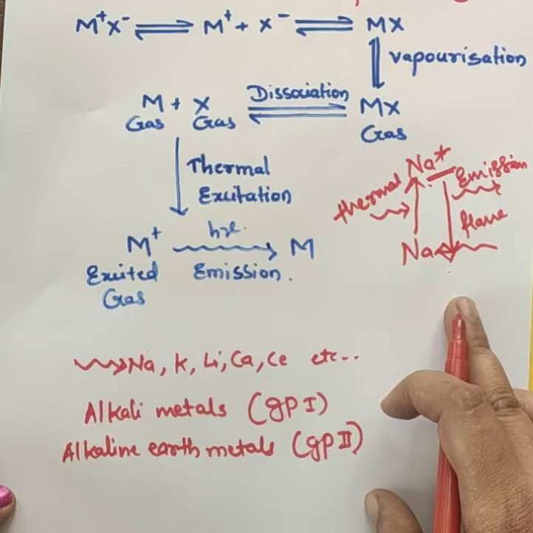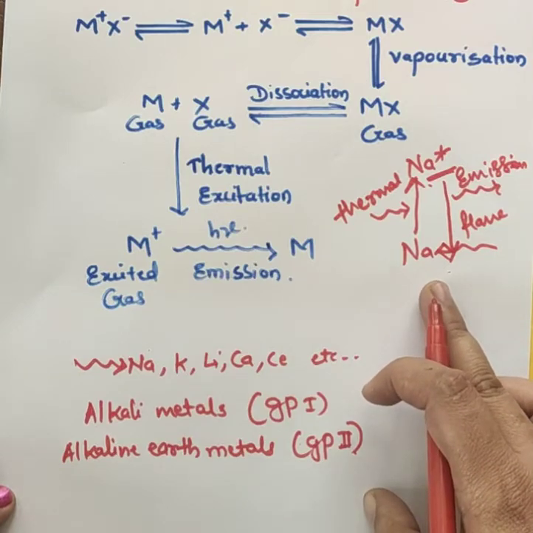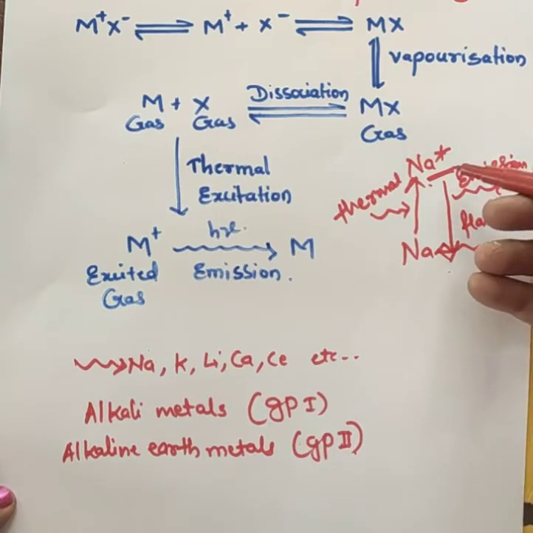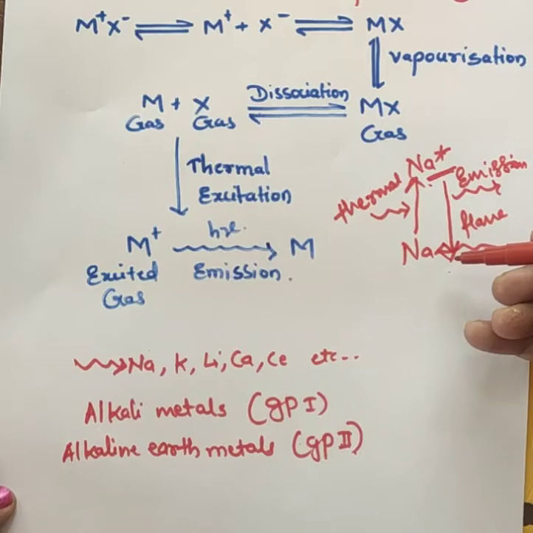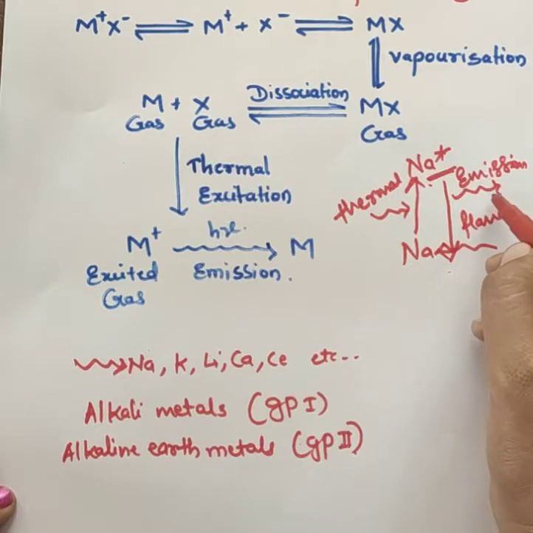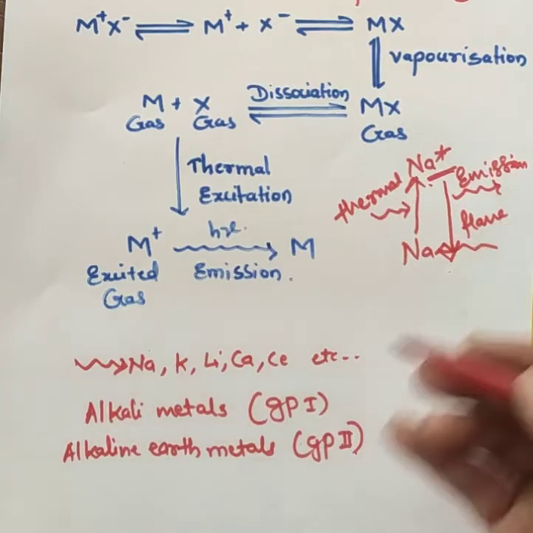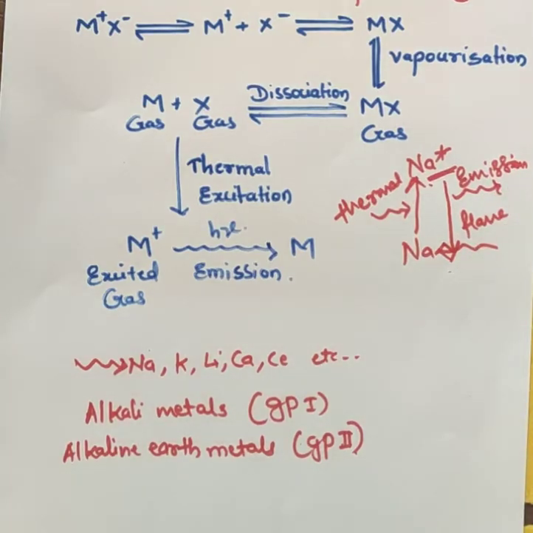Atomic absorption spectroscopy or atomic absorption technique. While here there will be an emission of radiation when the excited element comes back to its lower energy state to attain stability. This emitted radiation will be measured by using the emission technique, or here we can say this will be atomic emission spectroscopy. So here we are going to study this atomic emission spectroscopy.